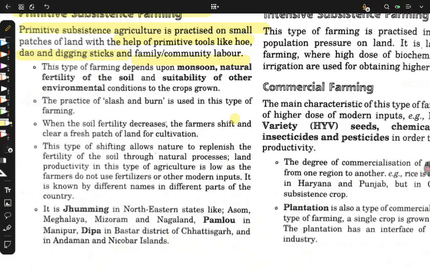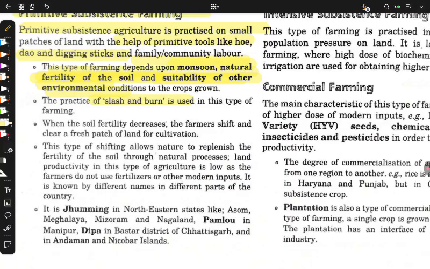So in old times we didn't have these things, therefore we used natural conditions to grow our crops, such as monsoon, natural fertility, suitability of the environment. This practice was called slash and burn agriculture. It has many different names which can come in your exam. We will discuss each name, okay? But you know what slash and burn agriculture is? It is a very basic thing, so I am going to skip it for now.